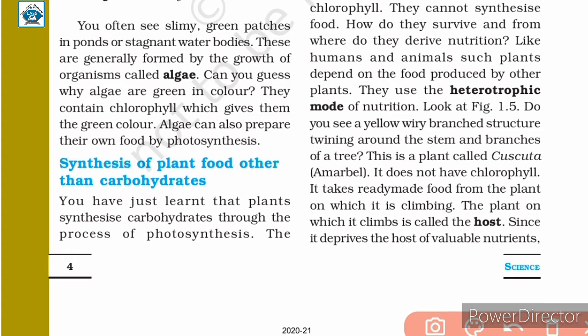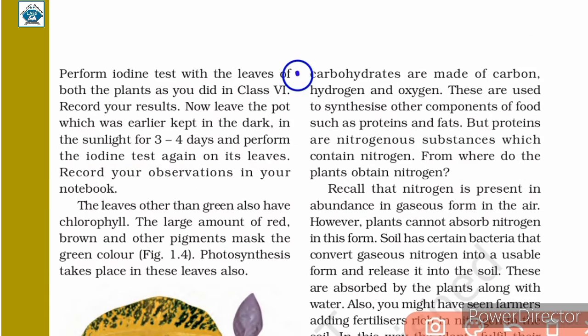Let us now discuss the next topic, synthesis of plant food other than carbohydrates. You have just learned that plants synthesize carbohydrates through the process of photosynthesis. The carbohydrates are made of carbon, hydrogen and oxygen. These are used to synthesize other components of food such as proteins and fats. But proteins are nitrogenous substances which contain nitrogen. From where do the plants obtain nitrogen?